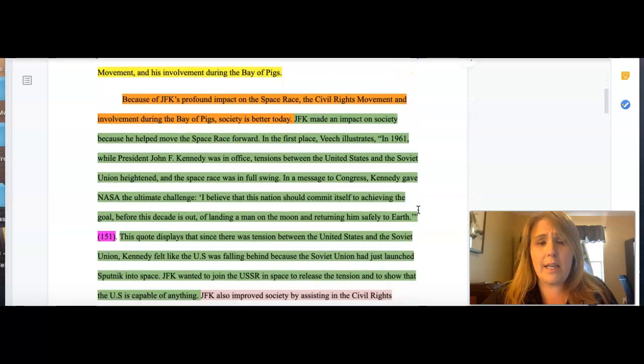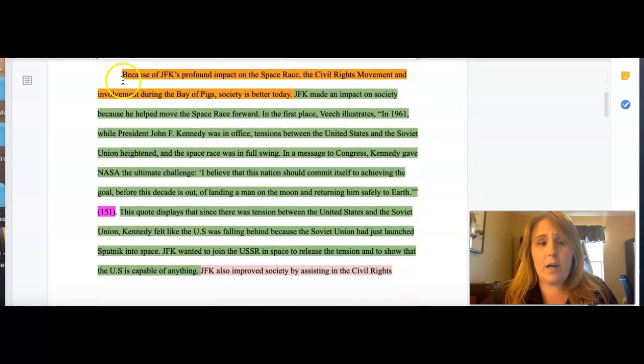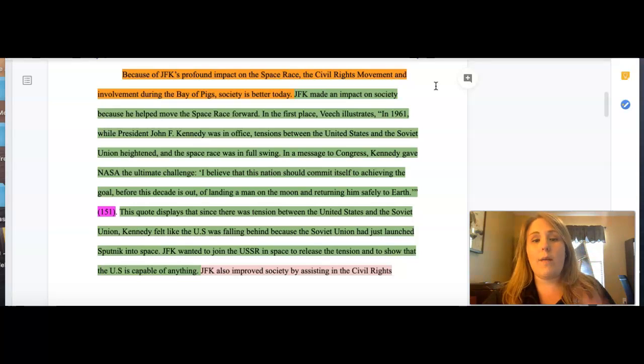Okay, let's take a look at the body paragraph. Now notice I started out with a restated topic sentence here. Because of JFK's profound impact on the space race, civil rights movement, and involvement during the Bay of Pigs, society is better today. So I know that this student is going to talk about all 3 of those things in their body paragraph.